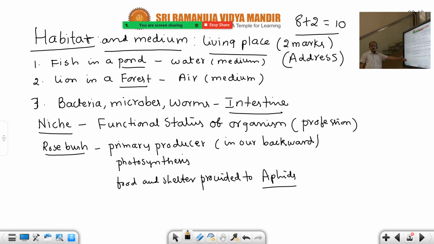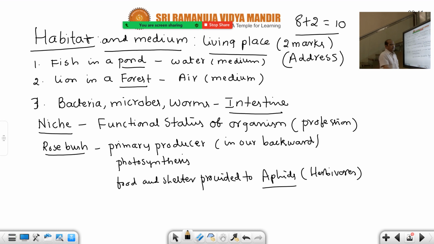So this is the functional status of the organism. What function is carried out by the rose bush? The functional status of this organism is photosynthesis using sunlight, and also providing food and shelter to the aphids. Like that, a food chain is formed in that area. Aphids are consumers. What consumers? Herbivores, the first consumers. They feed on the cell sap of the rose bush and also live on the rose bush. That's why shelter is on the rose bush, and food is also obtained from the rose bush. So this is about the niche.